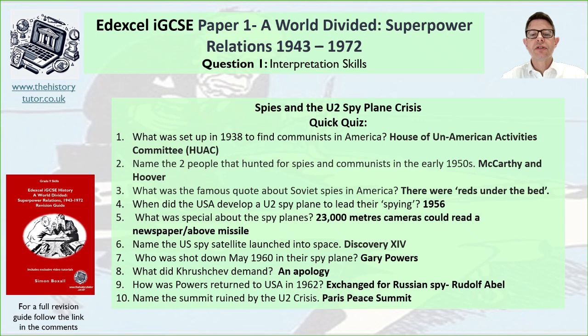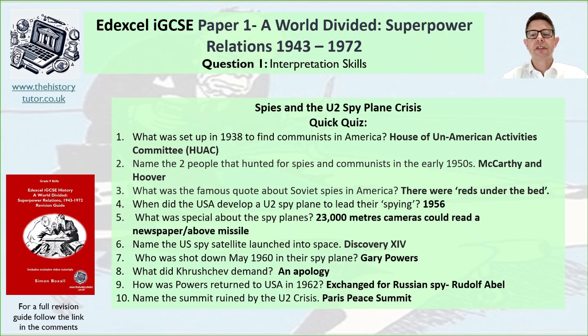Question number 7, who was shot down in May 1960 in their spy planes? This is Gary Powers. This is the incident beginning. He was the one shot down, paraded on Russian television to show they had caught this American spy, spying on them from the spy plane. Question number 8, what did Khrushchev demand? Well, he wanted an apology from Eisenhower, and this caused problems in their meetings at the Paris Peace Summit, and it all sort of unravelled as Eisenhower refused to apologise, and of course caused problems in Washington when they met as well.